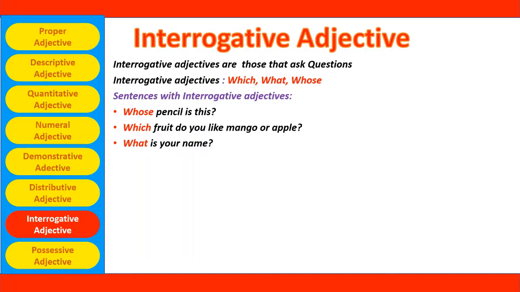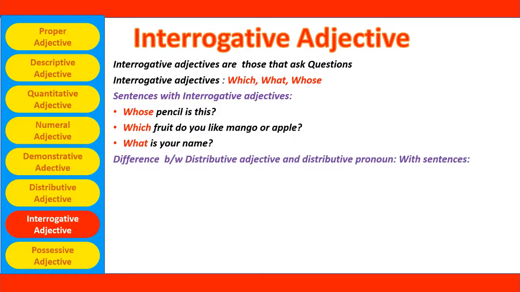What is your name? Okay, let's see the difference. Here, what is an interrogative pronoun actually, because it is not accompanied directly with the noun. Let's see the difference between interrogative adjective and interrogative pronoun.